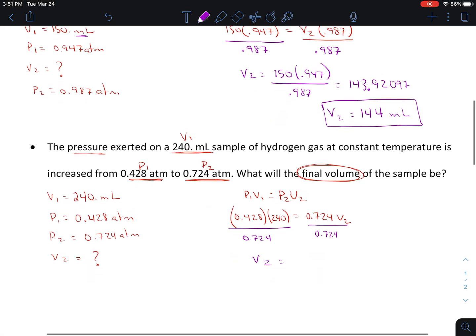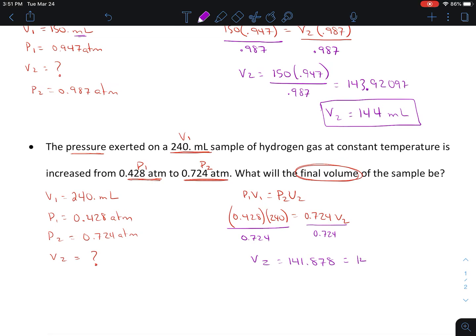We get 141.878, some other numbers. But our answer should have 3 sig figs because there are 3 in each of those. So our answer is 142 milliliters. And it's milliliters because milliliters came from that right there, and these two are the same. All right, I hope that makes sense.